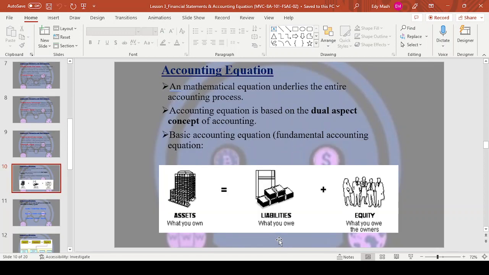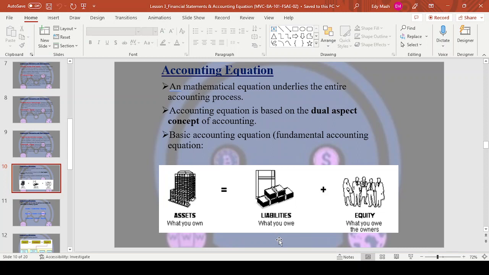Now we jump onto the accounting equation. It's a mathematical function which underlies the entire accounting process. Once you have this equation in your head, you are now an accounting master. It becomes easy once you understand. The accounting equation is based on that dual aspect concept. Remember, debit, credit: for every debit entry, there is an equal and corresponding credit entry.